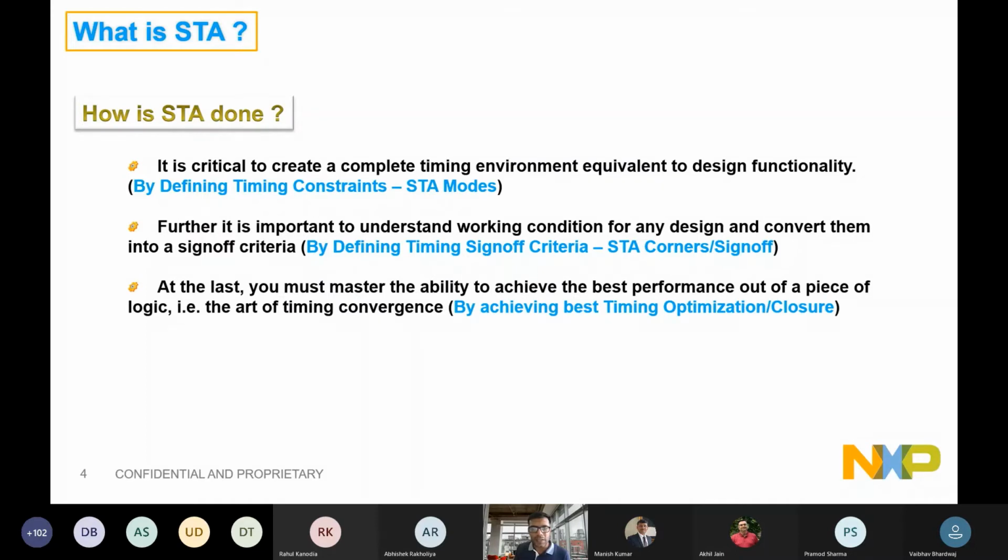Then at the last, we also would like to master the ability to achieve the best performance out of the design, which we call the art of timing convergence. You must have heard of the setup path, hold path, how I can optimize these paths for better performance, or how I can fix hold violations. So all these are the timing optimization techniques that guarantee the application and the working of the chip under those conditions. Okay.